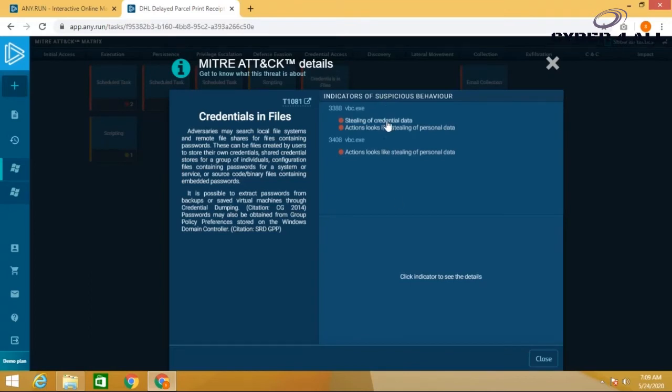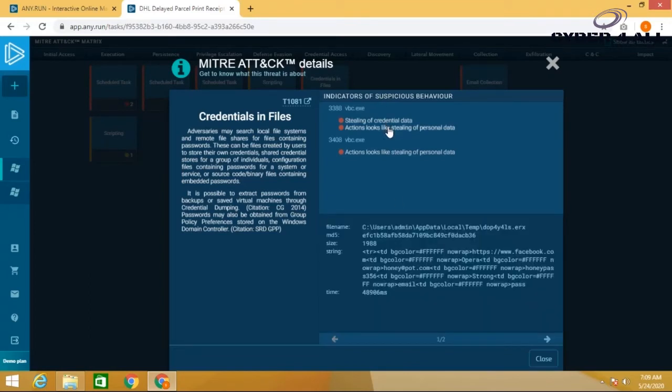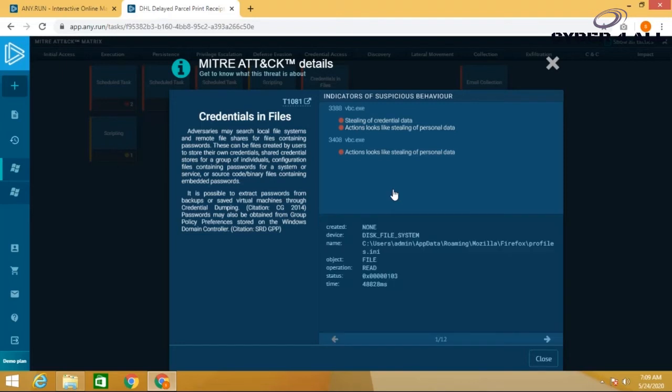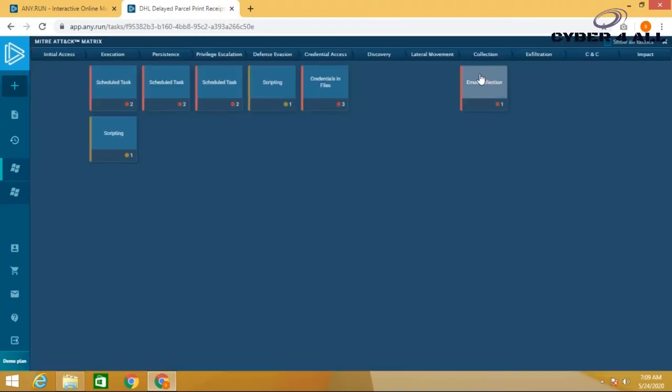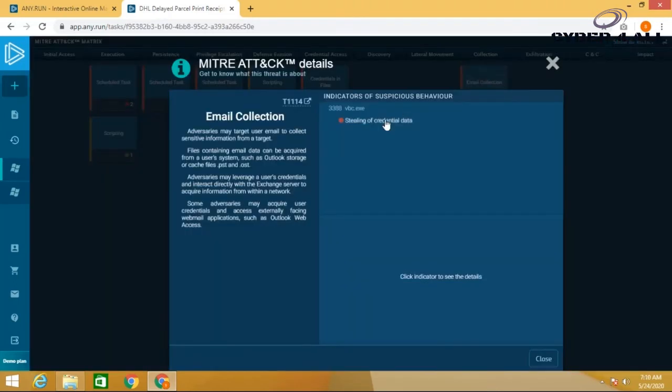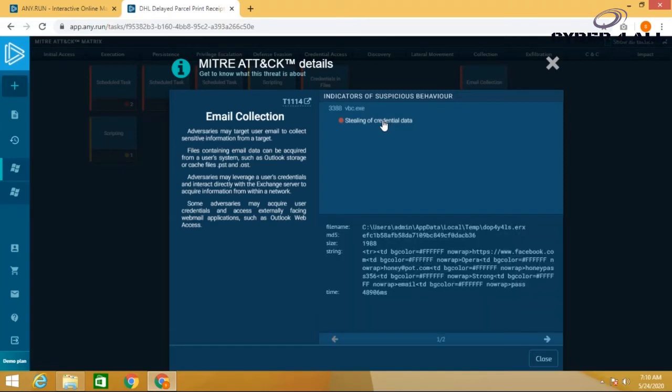Here it shows the credentials in files that can also be stolen as a possible attack by this malware sample. Here it shows the email collection, where there is stealing of user credentials.